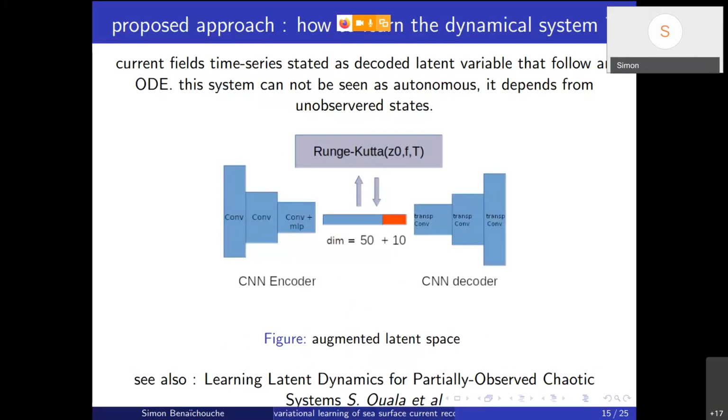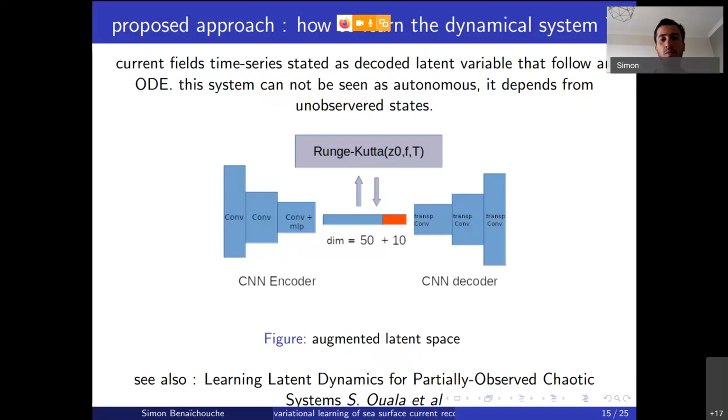For instance, the 50 variables, do they physically mean something? Did you try to have a look at that? And I'm also curious about the augmented space. Is it really necessary? Is it improving the results a lot? So we explored this question, yes.